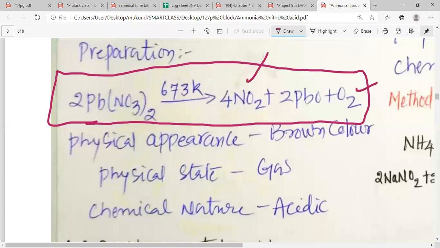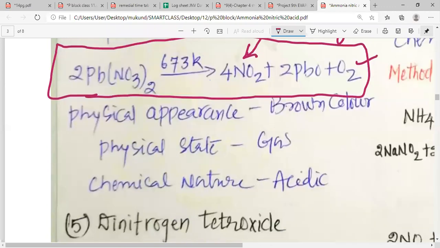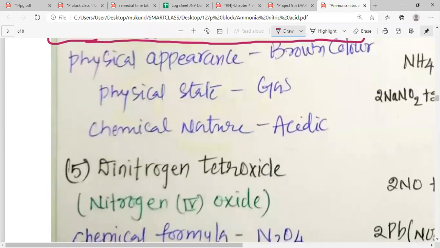Please remember, as we studied in 10th standard, that nitrogen dioxide is a reddish brown gas. So the physical appearance is brown color, the physical state is gas, and the nature of this oxide is acidic.